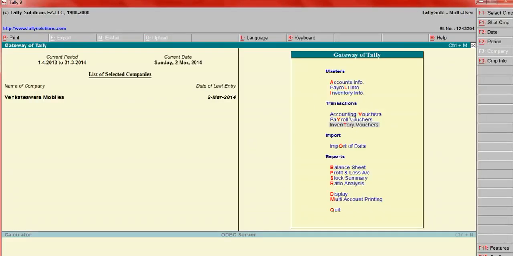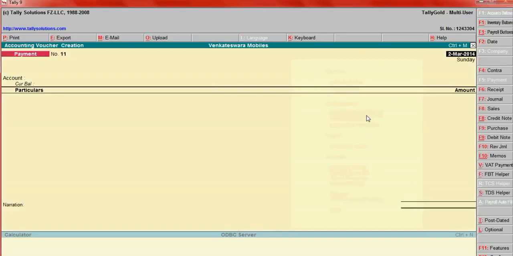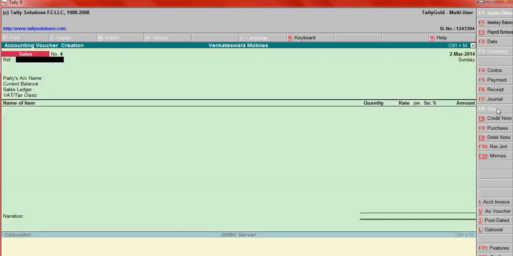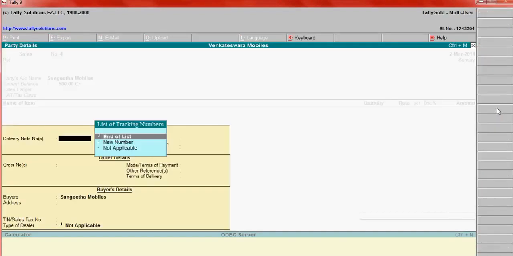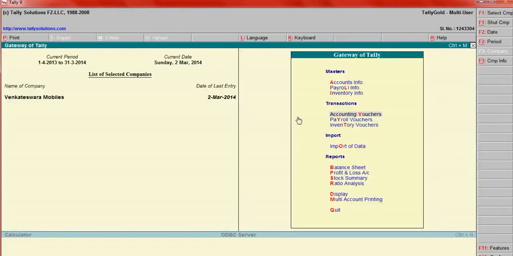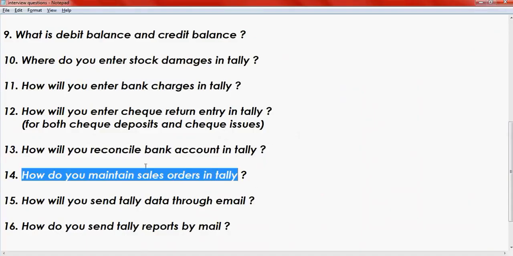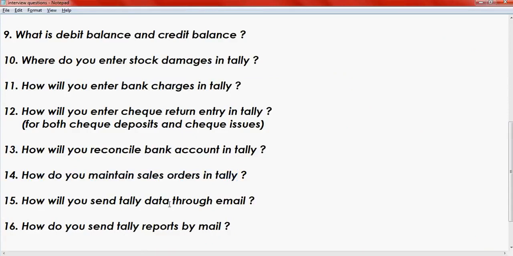Then after that, invoice. Go here, sale invoice. Go to sale. Say Sangeeta. Delivery note. When we make a delivery, the delivery note number will appear here. Just select that delivery note and enter, and go ahead. Similarly, the purchase orders.